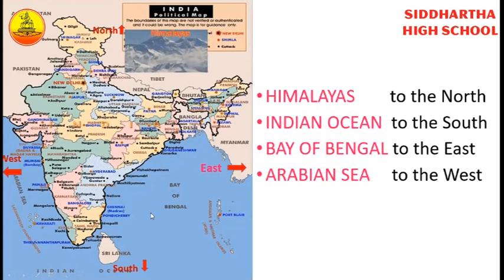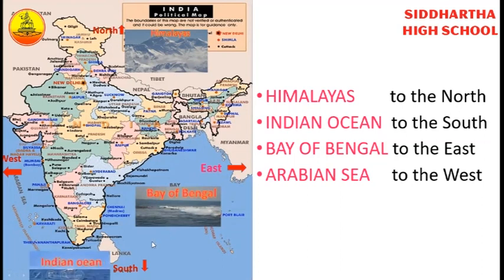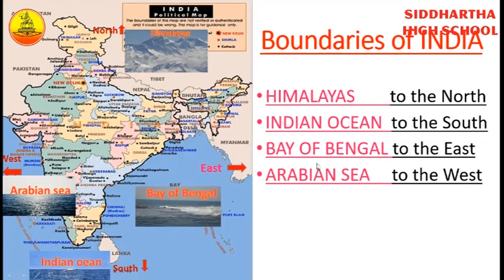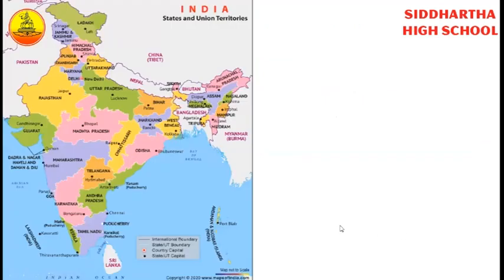See, towards the north of India we have the Himalayas. Towards the east we have the Bay of Bengal. Towards the south we have the Indian Ocean. And towards the west we have the Arabian Sea. Understand, children? So what are the boundaries of India? Himalayas to the north, Indian Ocean to the south, Bay of Bengal to the east, and Arabian Sea to the west. These are the boundaries of our country.